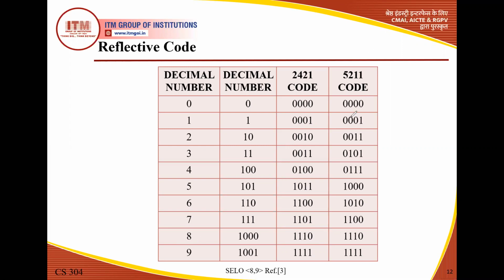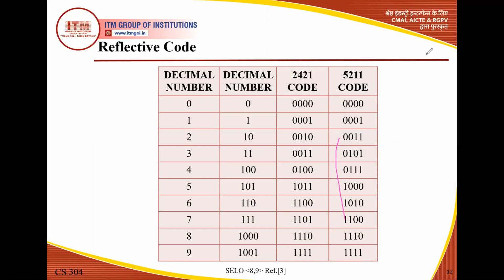This is 000 and this is 111, so they are complements of each other. Now 0001 has the complement 1110, where 00 is replaced by 11 and 11 replaced by 00. So these are the one's complements of each other.